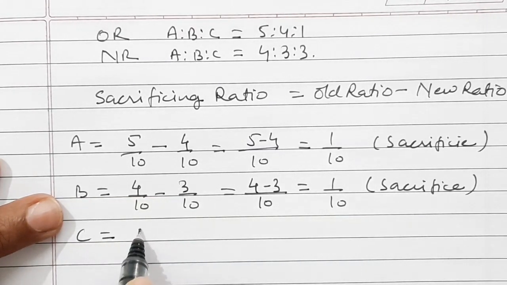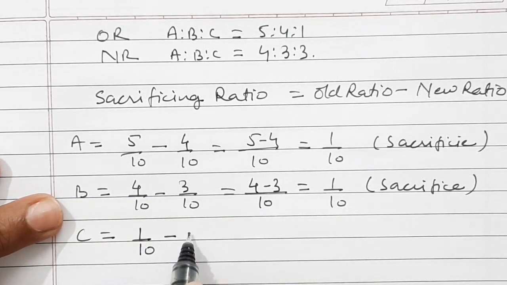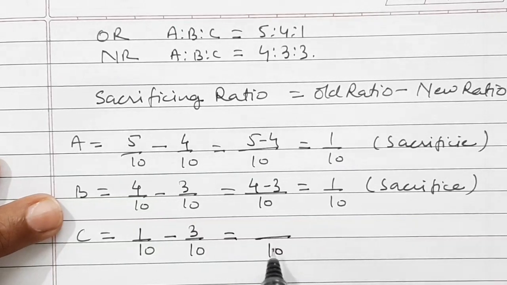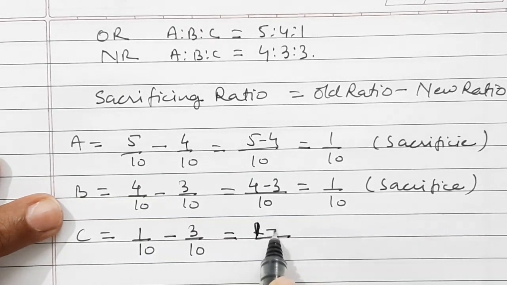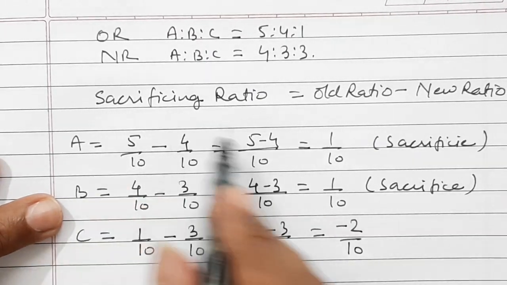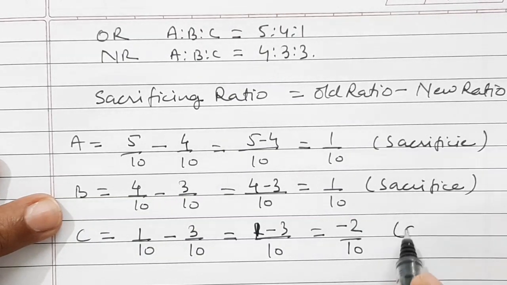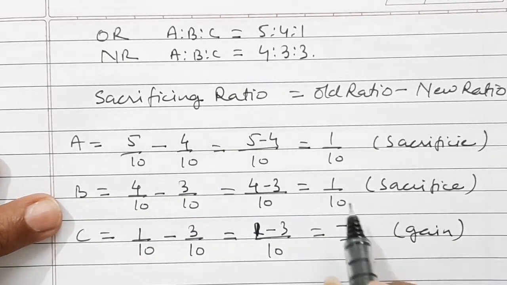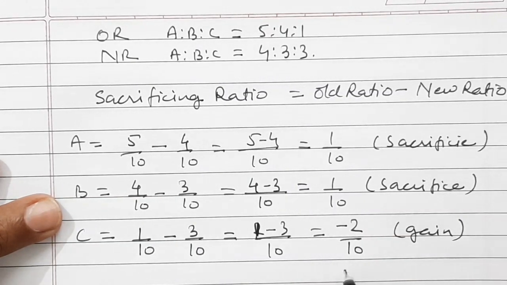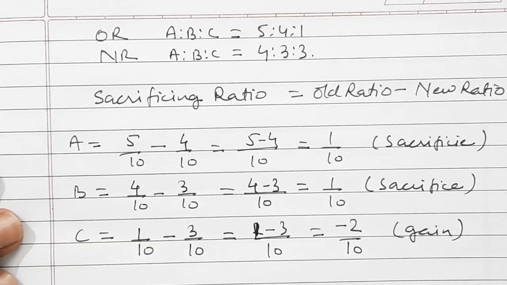And for C, old ratio is 1 by 10 and new ratio is 3 by 10. So here we get the LCM 10, 1 minus 3, that is equal to minus 2 by 10. If the answer is coming in minus and we are calculating sacrificing ratio, then it is a gain. So this is X and A and B are sacrificing equally and entire thing is gained by C. That is case 2.